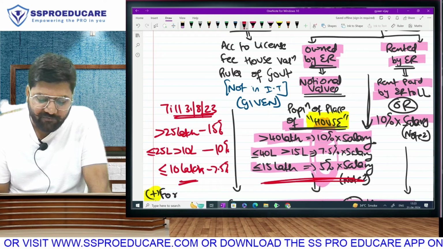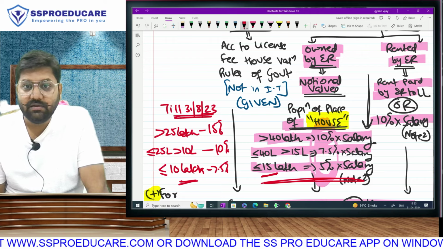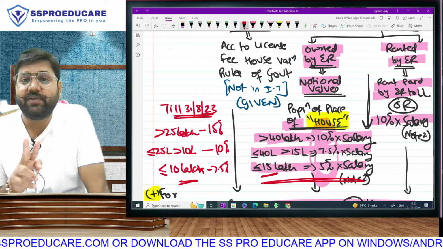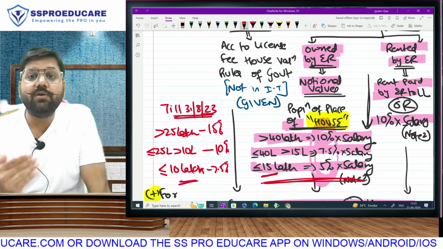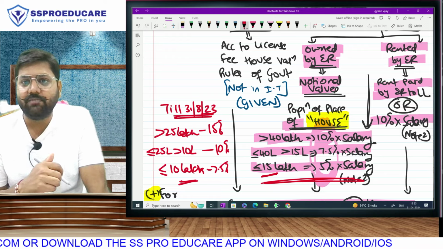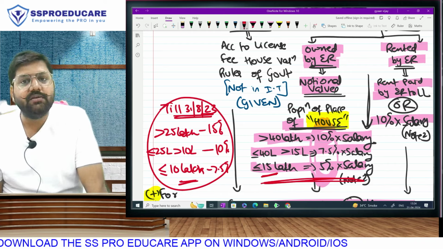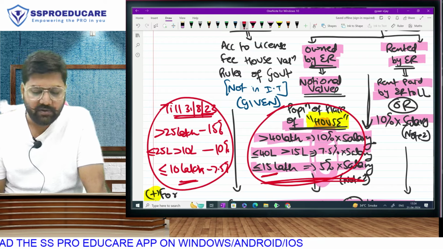Instead of 10 lakh, we made the rule 15 lakh. From 7.5, we made it 5%. Between 10 and 25 was changed to between 15 and 40, and 10% was reduced to 7.5%. And more than 25 lakh is changed to more than 40 lakh and reduced to 10% of salary. So this calculation was the one till 31st August, and this calculation is from 1st of September.